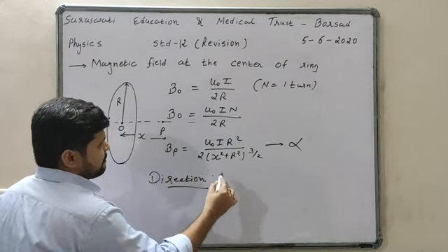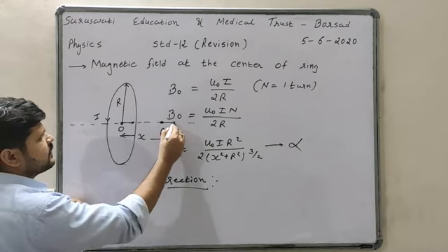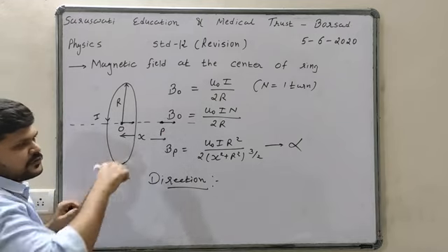I have curled my fingers in the downward direction, in the direction of current. So my thumb will show the direction of the magnetic field. At point O and at point P, the magnetic field is in this direction, meaning in the x direction.